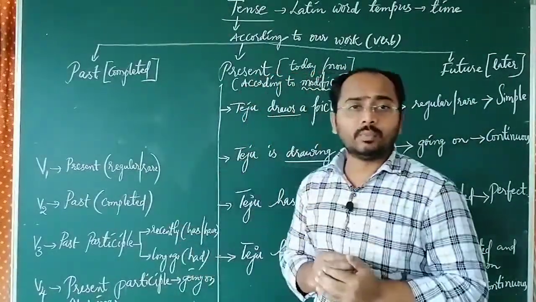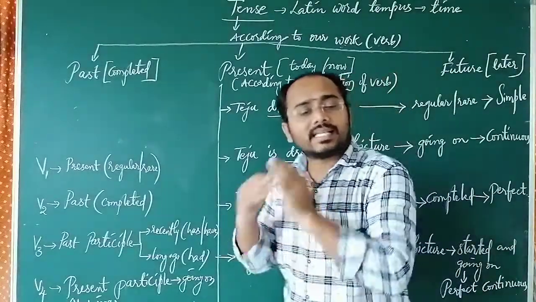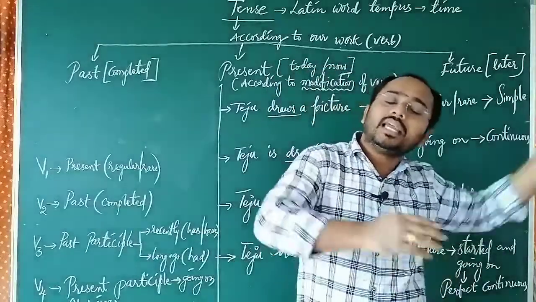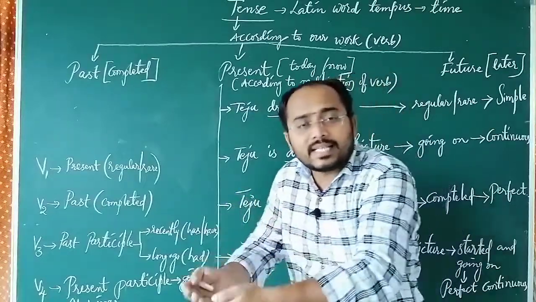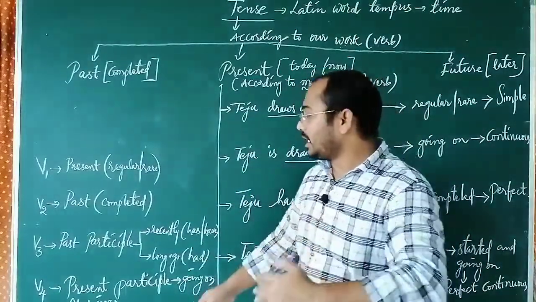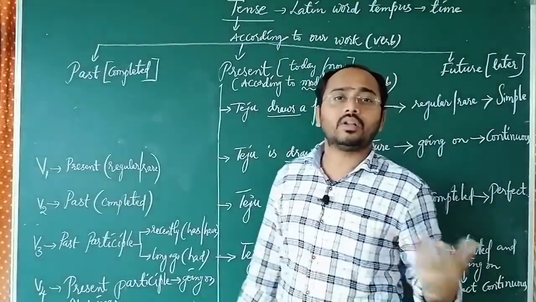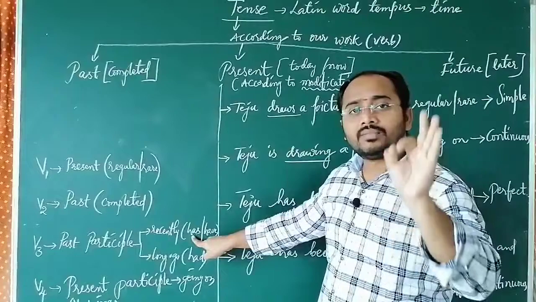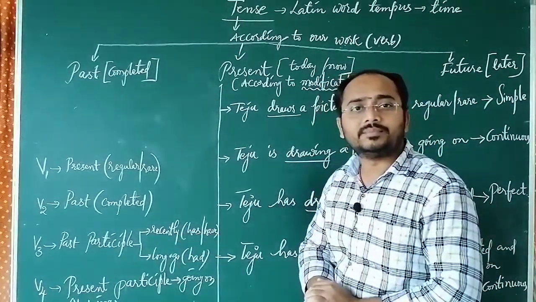In this we have two meanings. One gives the meaning of recently completed and another gives the meaning of long ago completed. Then how do you know whether it is recently completed or long ago completed? If you have the helping verb has or have, it gives the meaning of recently completed.